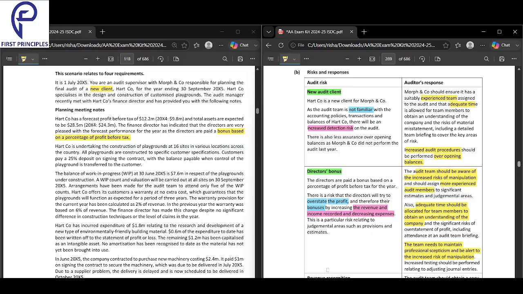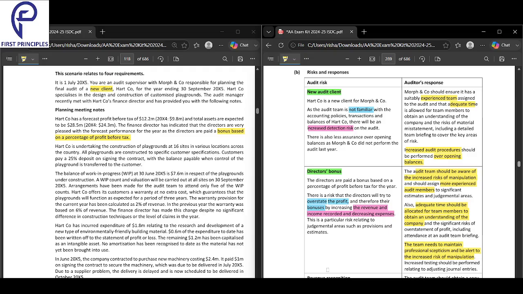So firstly, what is the risk? Director's bonus is the risk. Why is it a risk? Because the revenue and income recorded could be manipulated, because the directors are getting a bonus based on profit.